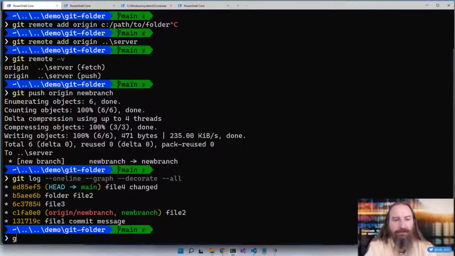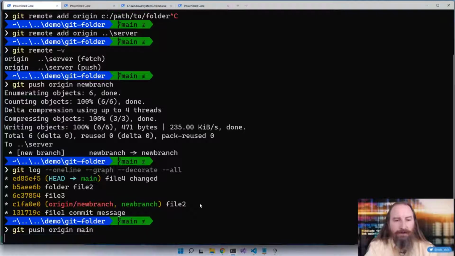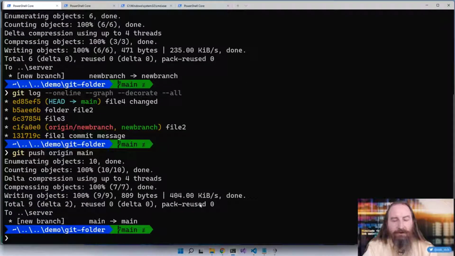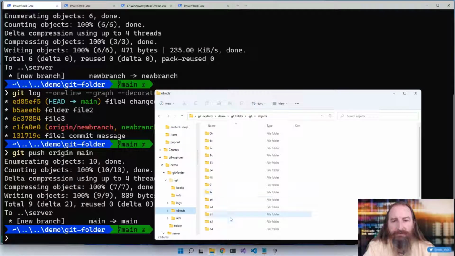Let's push other branches. git push origin main. Okay, now that content from main is there, and here in our server folder we can see that it has lots of content. Actually, that's our local one. Here's our server folder, and it has a whole bunch of stuff.